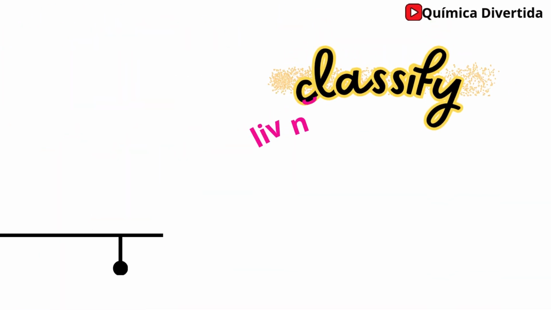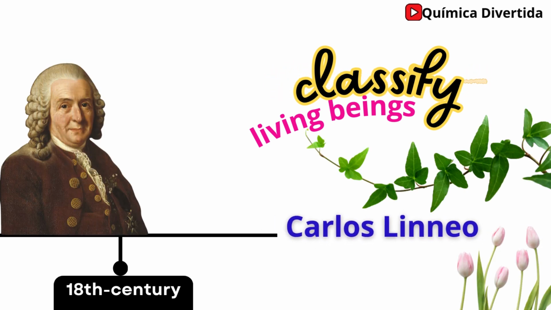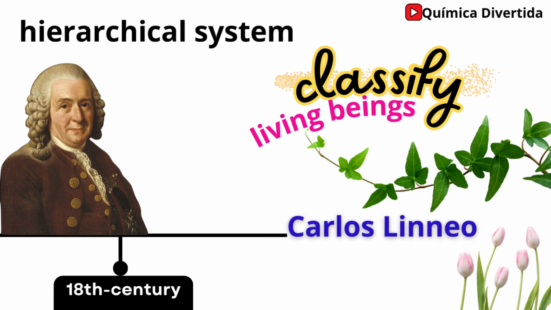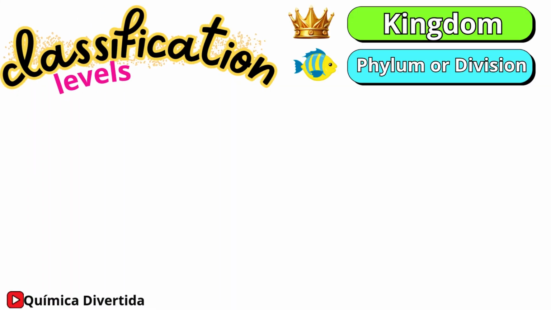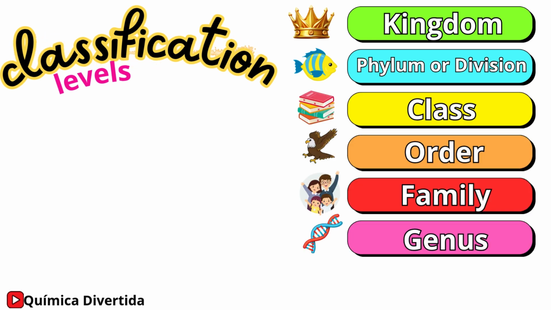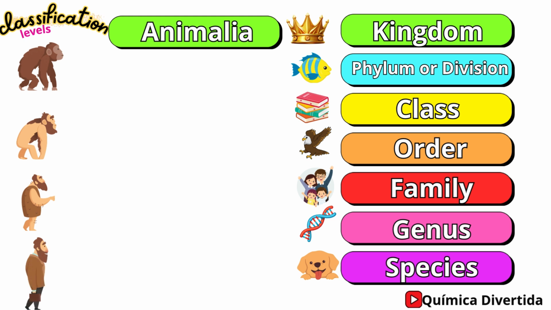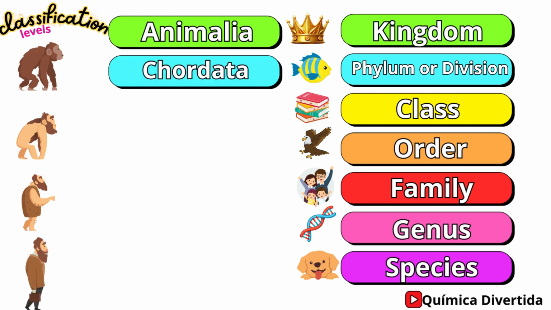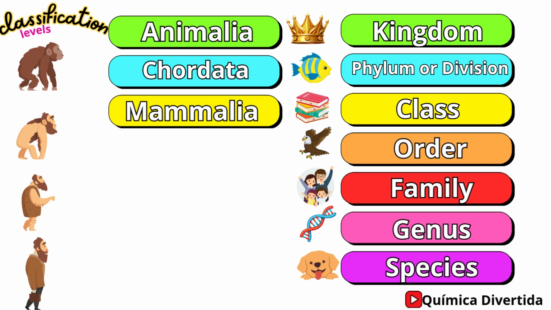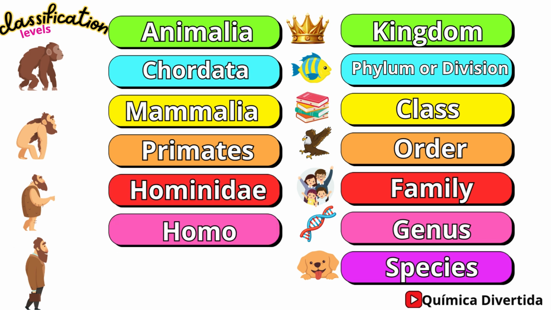The first scientist to attempt to classify living beings was Carl Linnaeus, an 18th century Swedish naturalist. Linnaeus proposed a hierarchical system that is still used today, with the following classification levels: kingdom, phylum or division, class, order, family, genus, species. For example, humans belong to the kingdom Animalia because they are multicellular and heterotrophic, to the phylum Chordata because they have a backbone, to the class Mammalia because they are warm-blooded and have mammary glands, to the order Primates, to the family Hominidae, to the genus Homo, and to the species Homo sapiens.